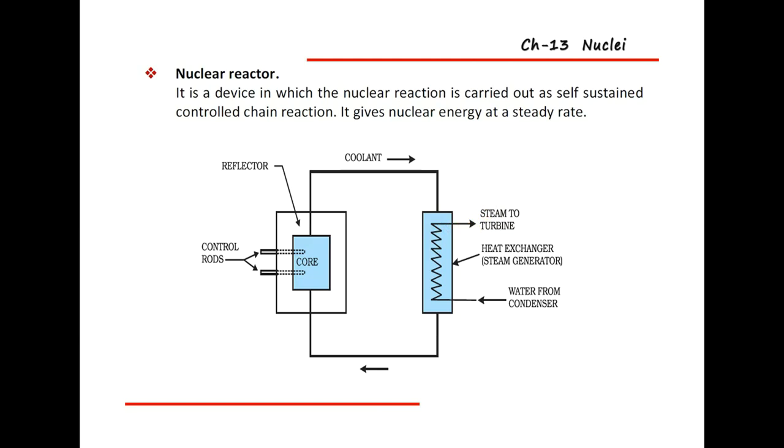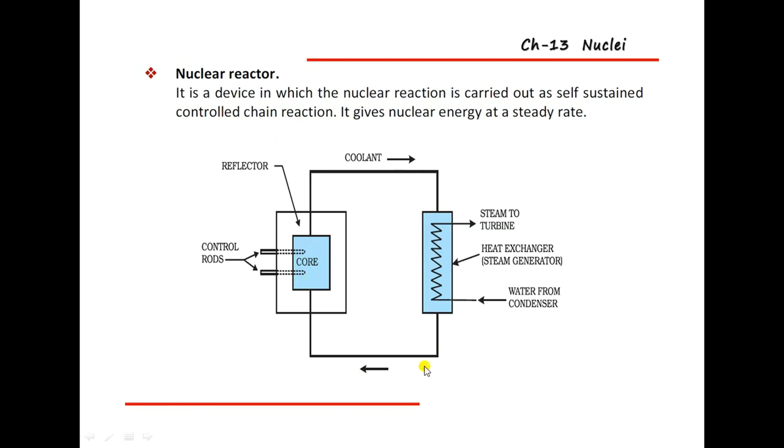And after that, for this heat energy, a water condenser will be attached to the steam generator. Continuous water is coming inside this exchanger or steam generator, and after that the water will be moving to the core.